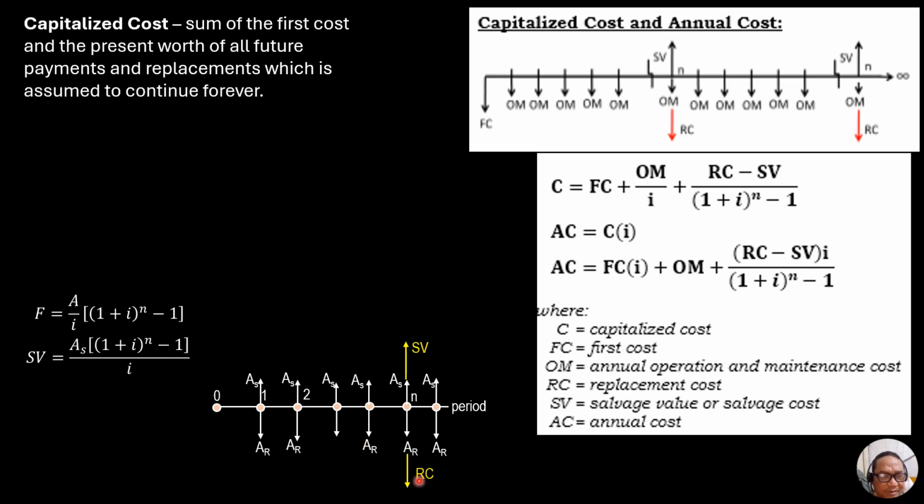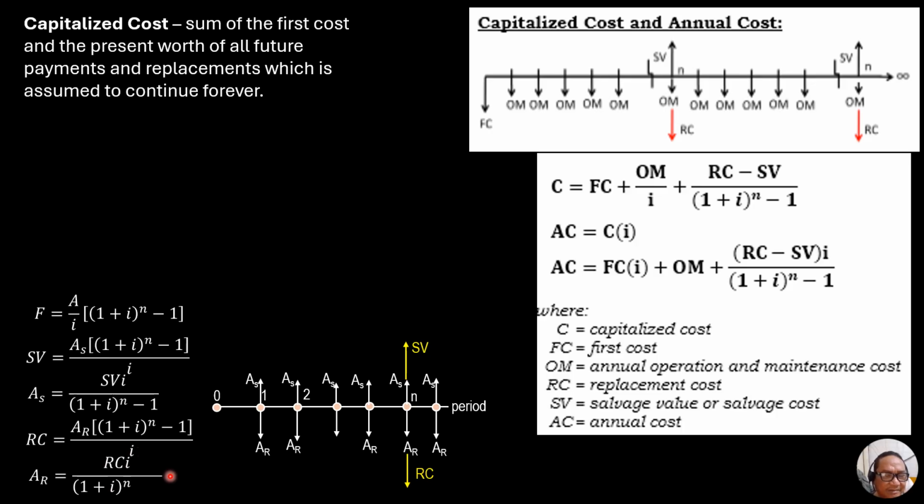Likewise, replacement cost is also future worth, so we use this formula. Then I'll call the equivalent annual replacement cost AR. So AS therefore is SVI over 1 plus I to the n minus 1. Then RC is A sub R, quantity 1 plus I to the n minus 1 over I. So that means AR is RCI over 1 plus I to the n minus 1.